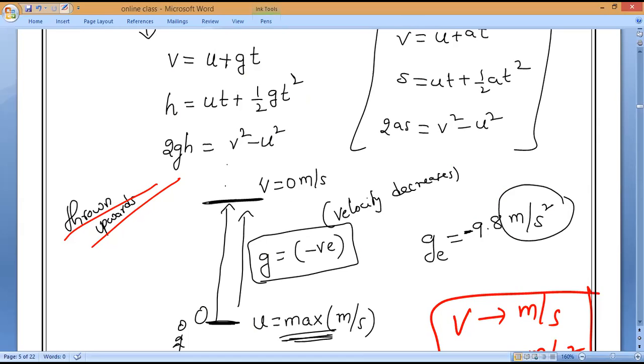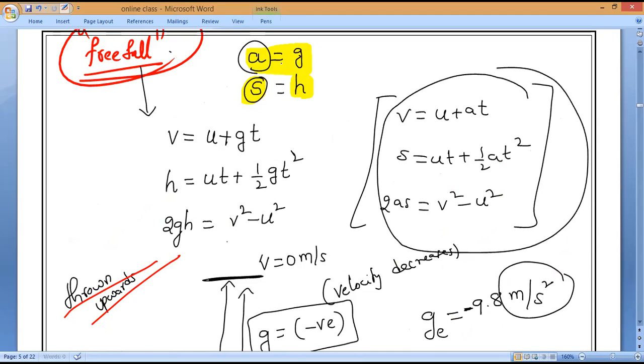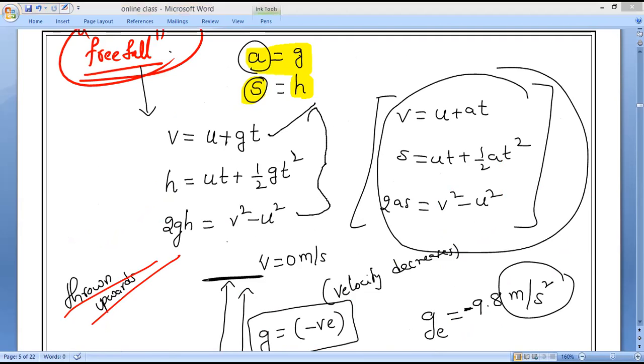I think nobody has doubt in this. Are you clear? Okay, please note everything down. These are the general equations of motion. If I replace a with g and s with h, these are called free fall equations. Please make a note of it. If anybody has any doubt, please let me know.